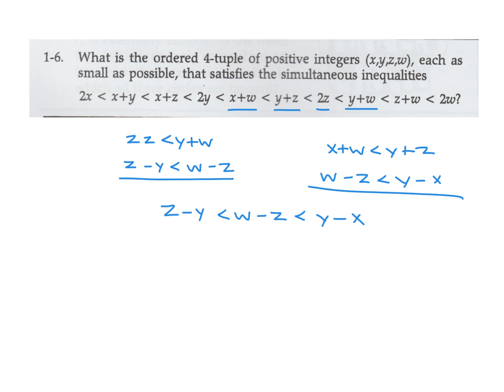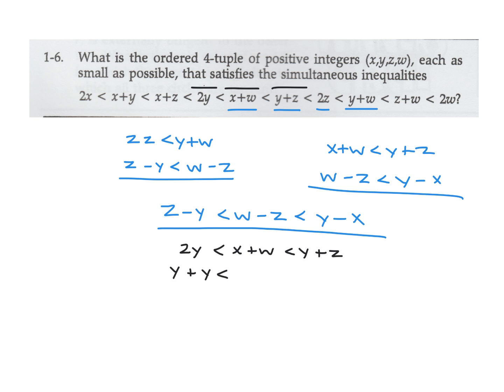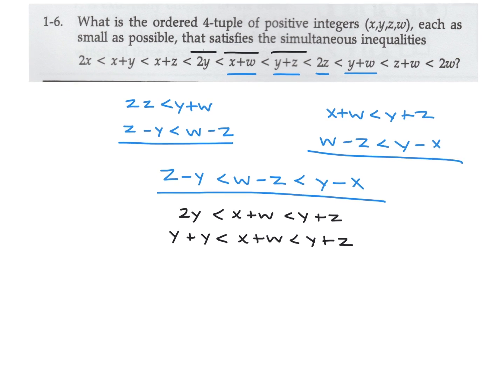Okay, so now at this point, I want to make a little bit of a comparison. I'd like to use the 2y, the x plus w, and the y plus z. Those three in the middle there. 2y less than x plus w less than y plus z. Now this is the same as y plus y is less than x plus w is less than y plus z.